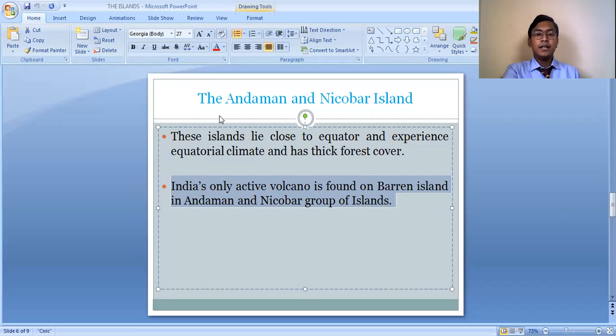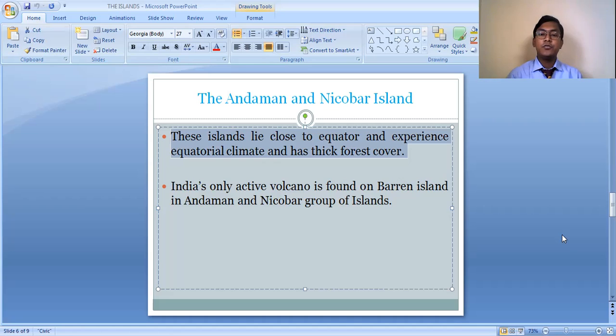The Andaman and Nicobar Island group lies very close to the equator. The latitudinal location of the Andaman and Nicobar Islands is 6 degrees 4 minutes north, so it is very close to the equator. As it is located very close to the equator, the Andaman and Nicobar group of islands has an equatorial type of climate.